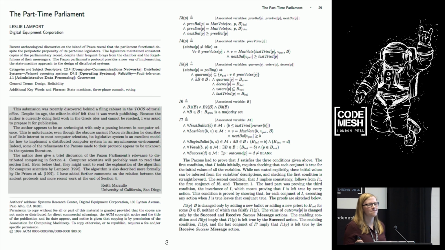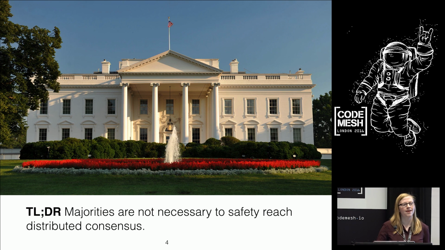So what I'm going to tell you today is something quite new and different. This is work that we've just done. It's just been accepted for publication, and we'll be seeing it coming out in the next few months. And the result is this. We do not need majorities to safely reach distributed consensus.